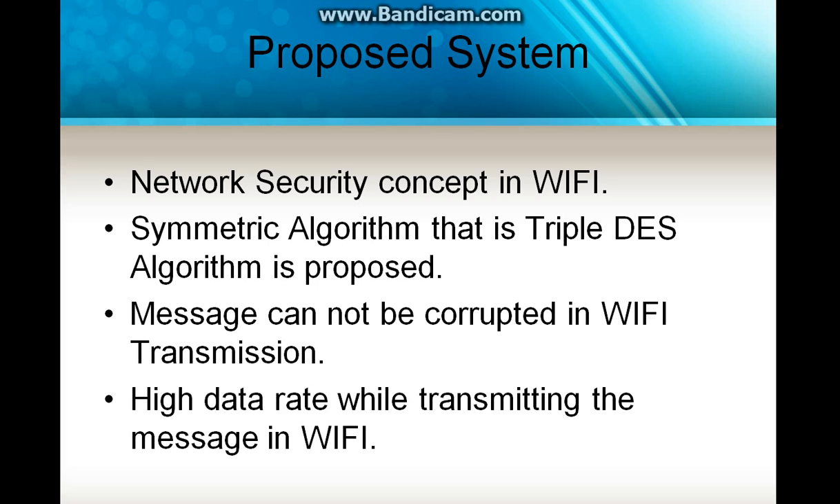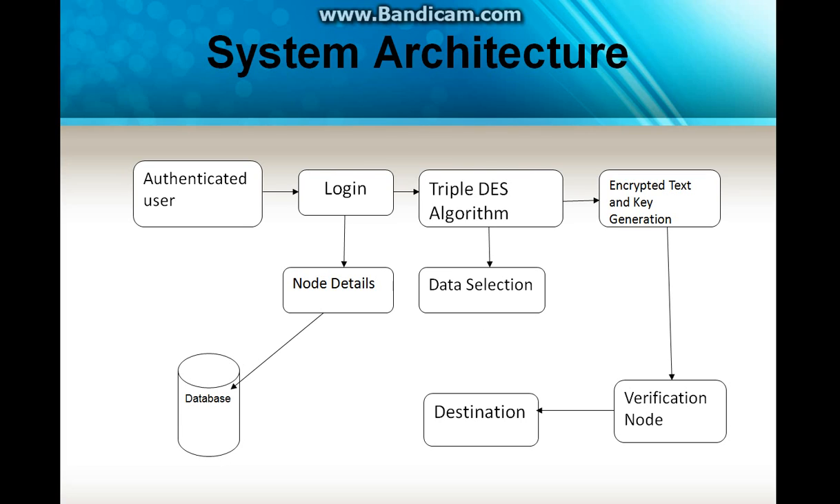It is an improved version of the DES algorithm, having three levels in cryptography. That's why it is called the triple DES algorithm. Here the message cannot be corrupted in the Wi-Fi transmission, and it has high data rates. This is my system architecture.